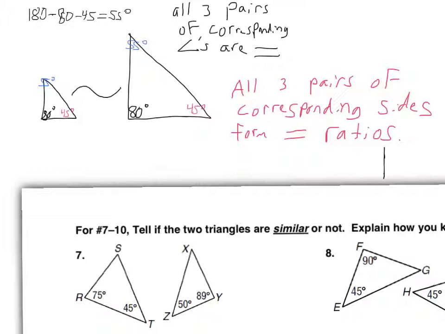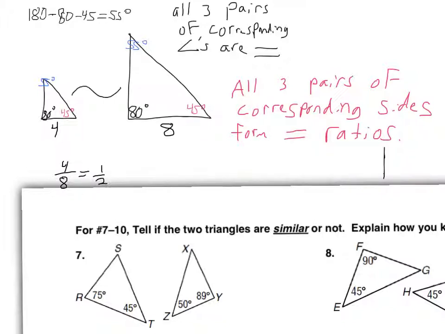So, for instance, with these two triangles that we were talking about before, let's say this is a distance of 4 and this is a distance of 8. What's the ratio between those? Well, if we write them as a fraction, 4 over 8